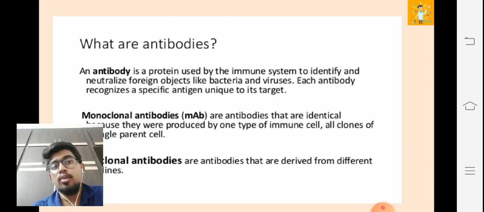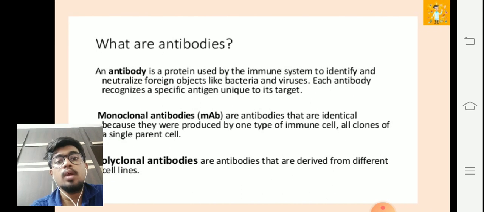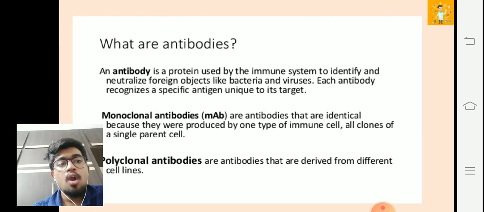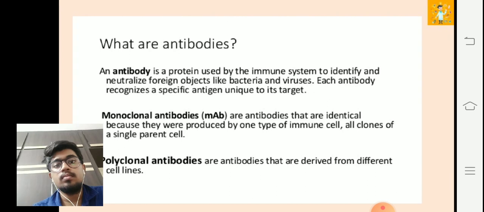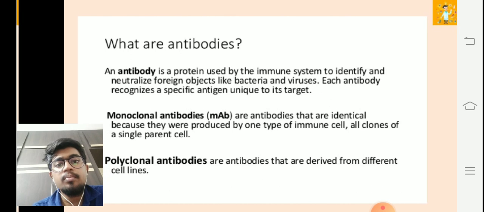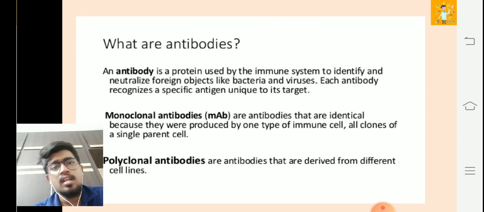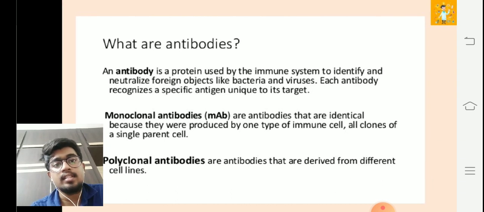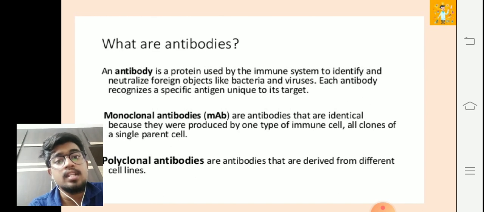So what are monoclonal antibodies now? These are antibodies that are identical because they were produced by one type of immune cell. I repeat, monoclonal antibodies are produced by one type of immune cell, all clones of a single parent cell. Then what are polyclonal antibodies? The opposite. Their antibodies are derived from different cell lines. As you know, there are various cancer cell lines. In the same way, polyclonal antibodies are derived from different cell lines. But a monoclonal antibody is derived from a single parent cell, and that's what makes it special and unique.